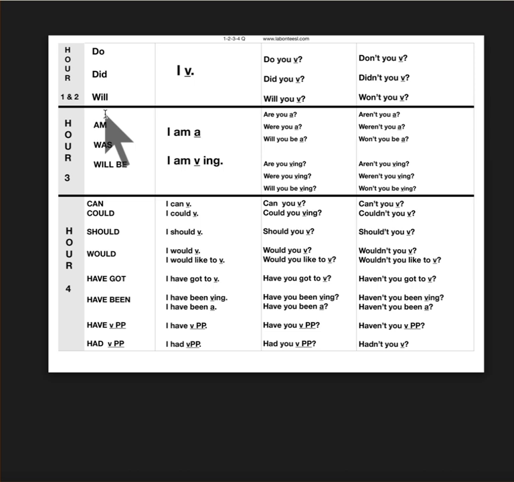In the third hour, we begin to introduce students to questions using the verb to be. So all of the patterns, wherever am to be is found, questions do not use do, did, and will. They use these combinations.